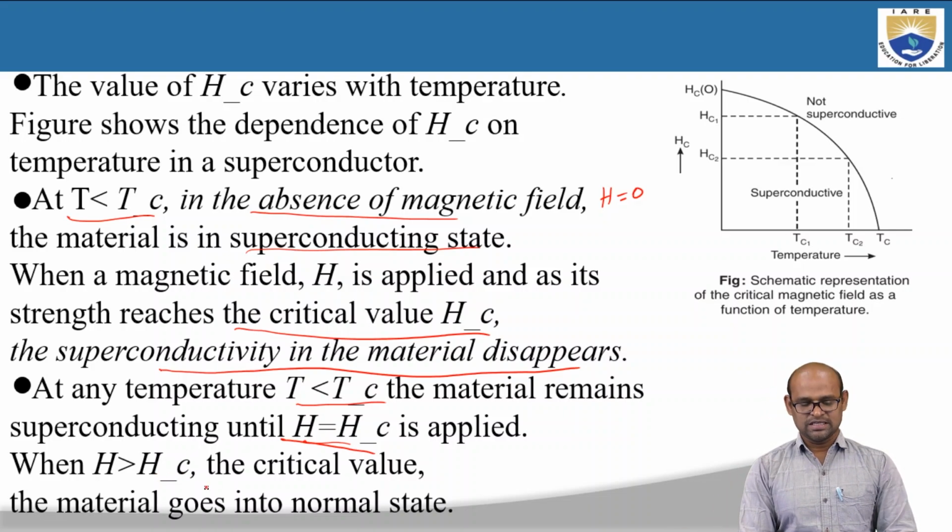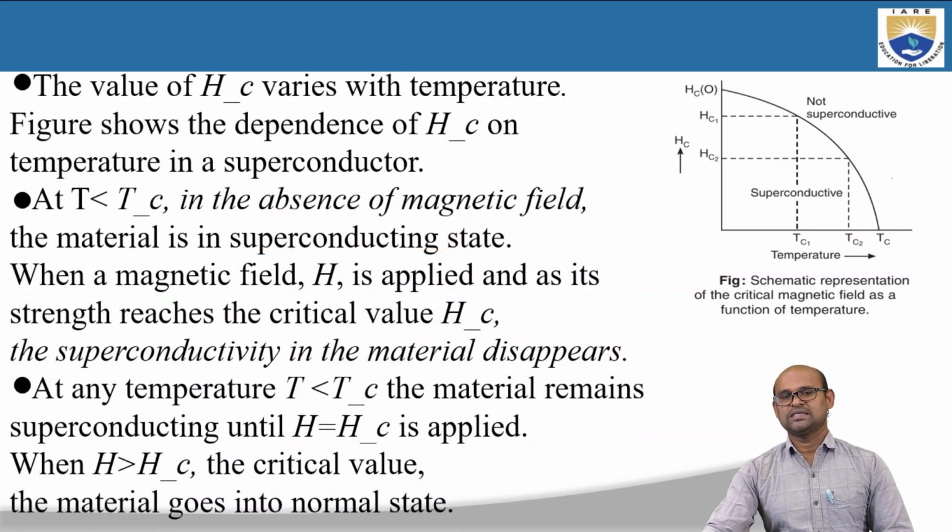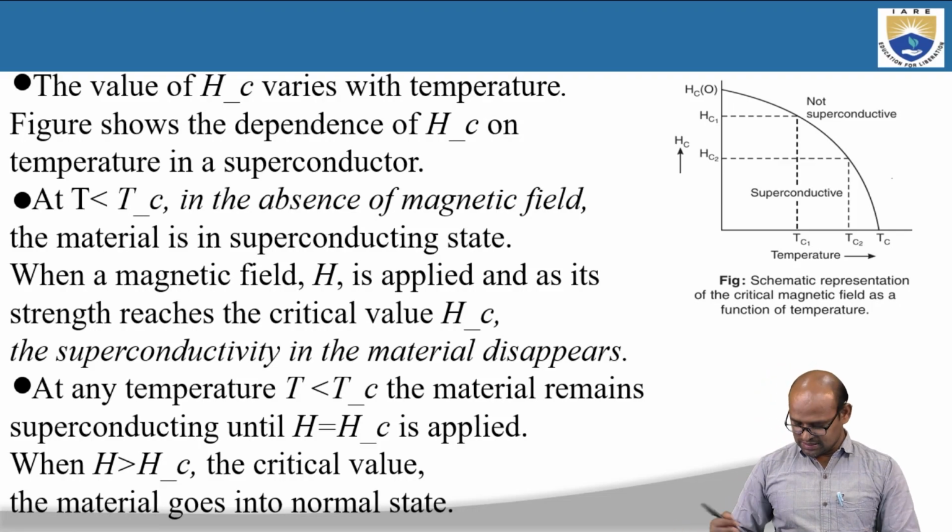When H is greater than Hc, the critical value, the material will go immediately into normal state even though T is less than Tc. So we can destroy the superconducting state by increasing the magnetic field, that is H greater than Hc, even though the temperature T is less than Tc.